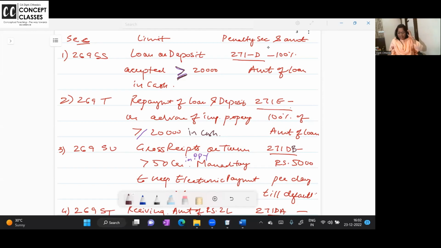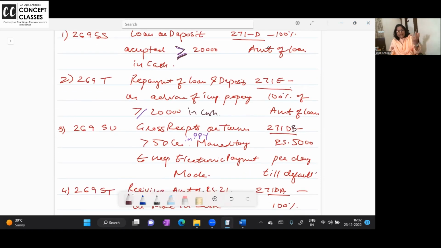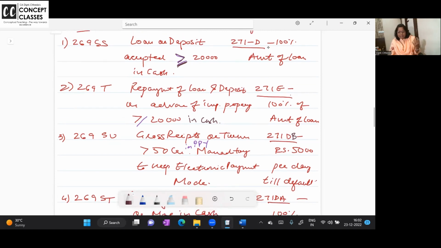That is allowed. If you take a loan or deposit above 20,000 in cash, a penalty equal to the loan and deposit is levied. Suppose you have taken 30,000 in cash, 30,000 is taxable in the form of a penalty under 271D, equal to the amount of the loan. These penalties are all levied by the Joint Commissioner. 269T is if you repay, while taking only you have taken it as taxable and penalty. But then while repaying, you can repay a 30,000 loan by cheque or RTGS or NEFT. If you have repaid it in cash, then 100% will be taxable as penalty in the form of section 271E, and this is 269T.